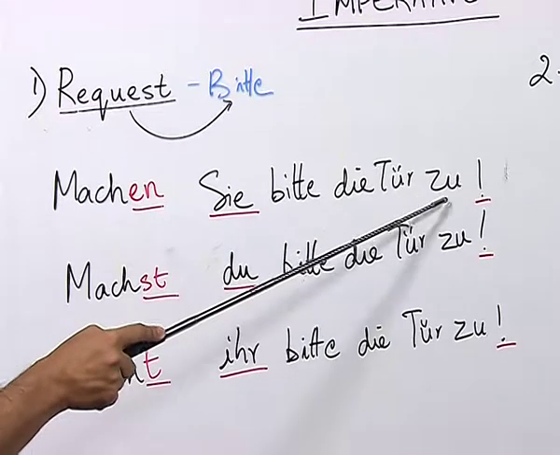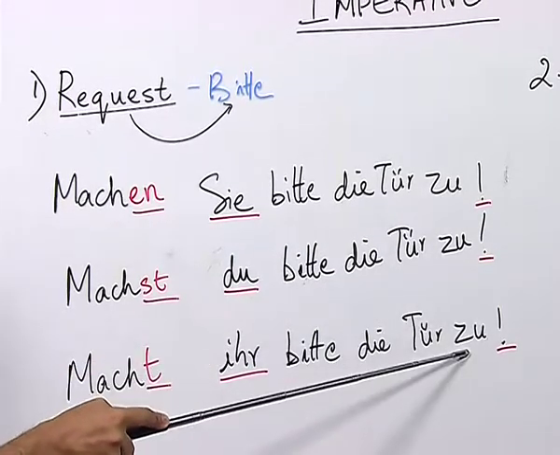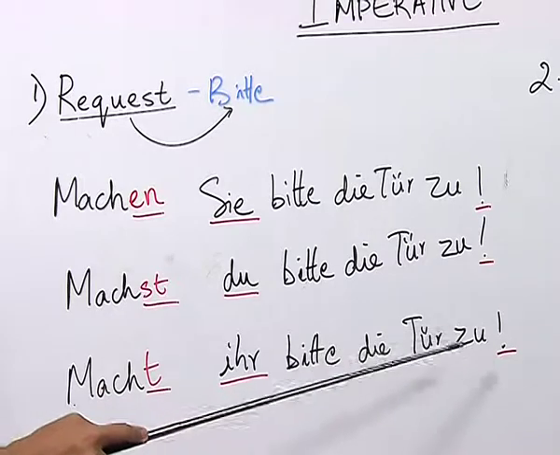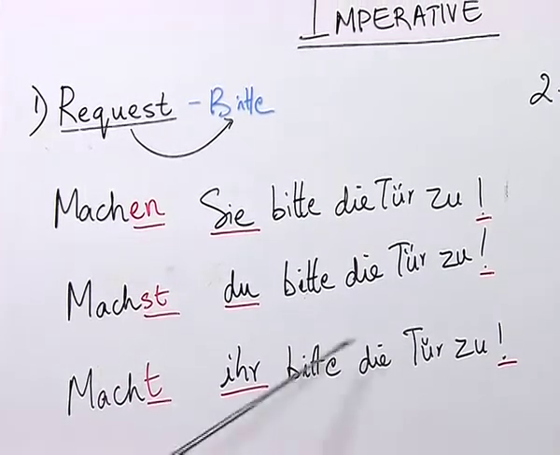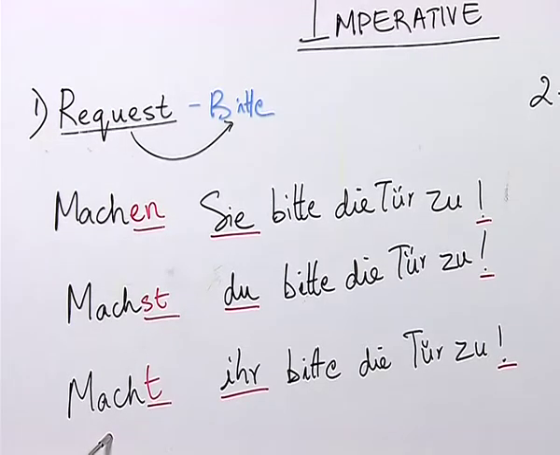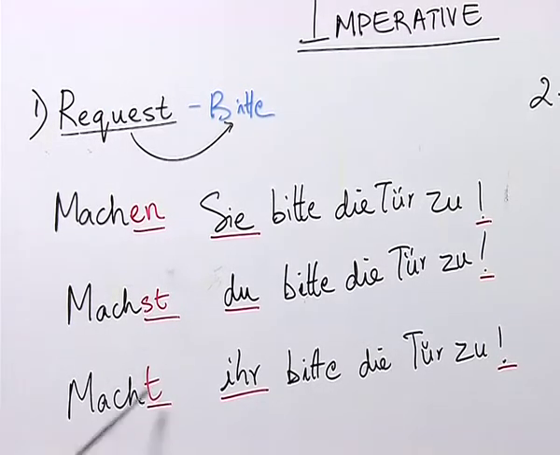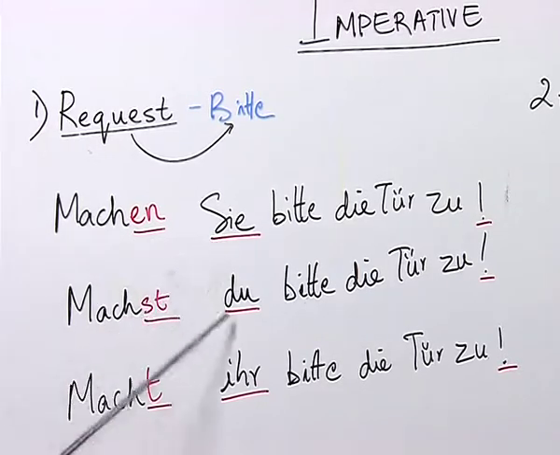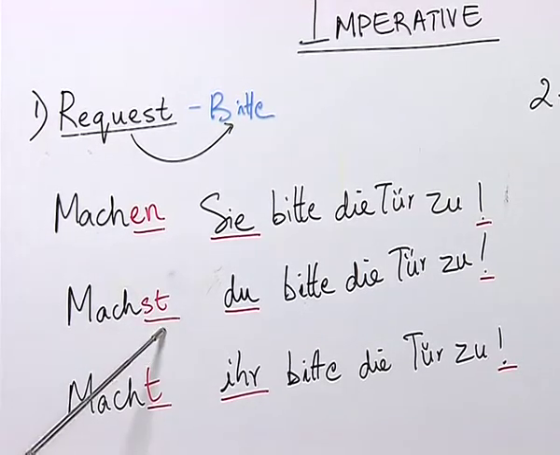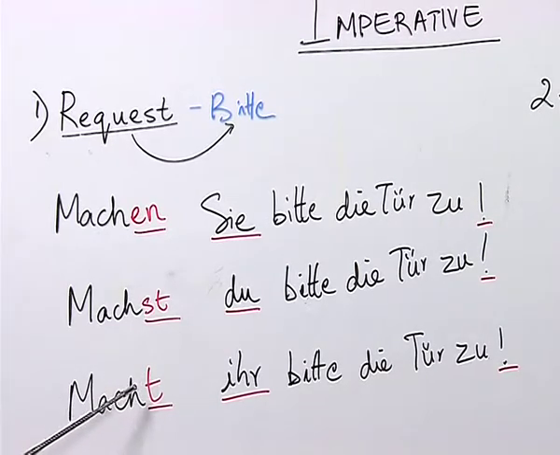What we have here at the end is the prefix from the verb zumachen, and you know that zumachen is a trennbares Verb, or a separable verb, and we have conjugated the verb here with the respective pronoun and taken the ending from each pronoun.